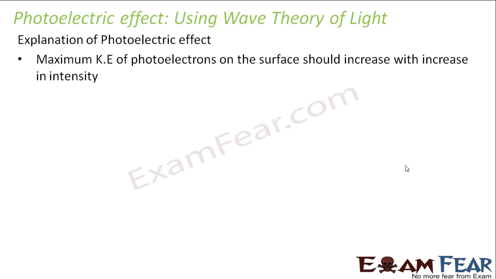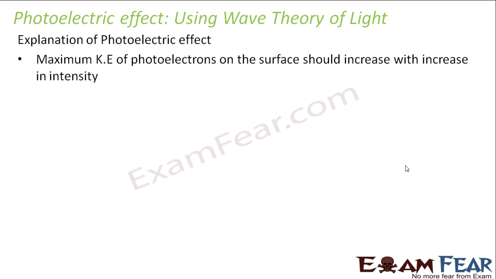Radiation is falling on a metal plate. That means a wave is falling on a metal plate. What is that wave? That is an electromagnetic wave, which is because of perpendicular electric and magnetic fields which are propagating, right? So it will answer the photoelectric effect in that concept. So according to wave theory, when we increase the intensity of the wave, what happens? The electric field and the magnetic field associated with the wave also increase.